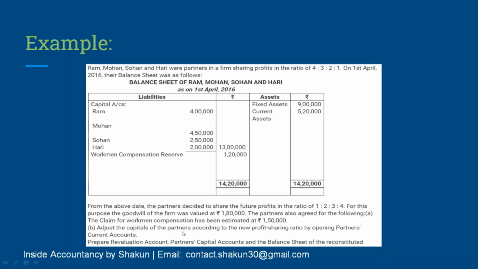Adjustment of capital of the partners according to new profit sharing ratio by opening partners current account. So this B part states that the capital of the partners are to be adjusted in which ratio? In the new ratio. How? By opening partners current account. So we have to make the adjustment through current account, not through the bank account, and the capitals have to be adjusted. So I will be solving the question step by step with you along with the working notes.